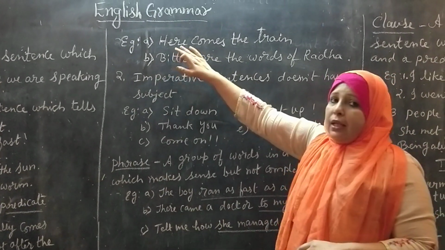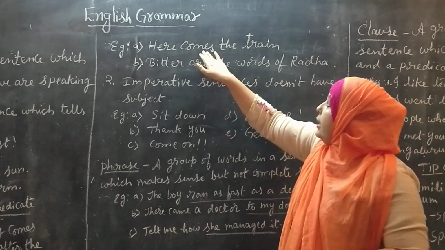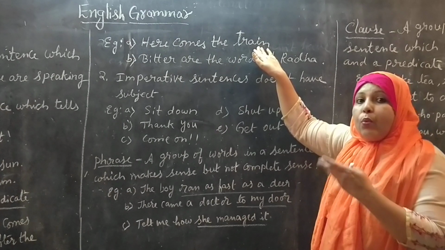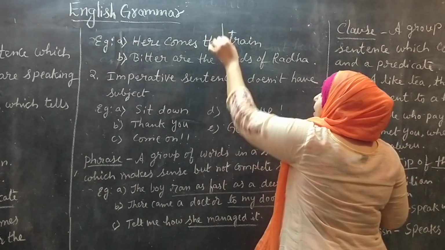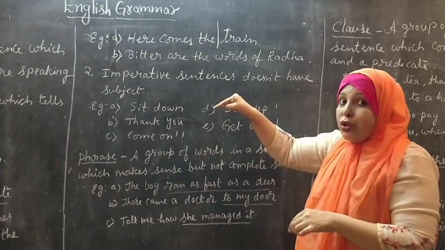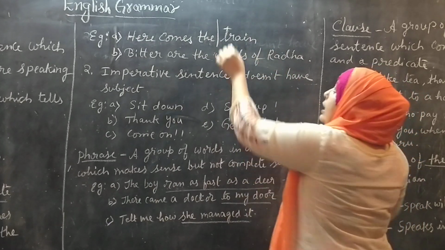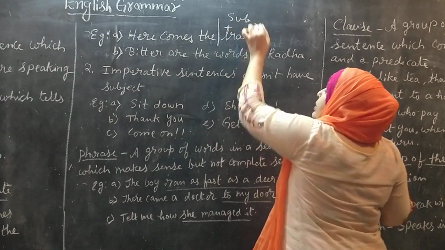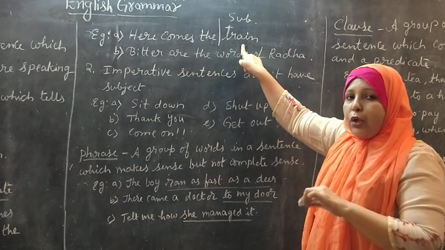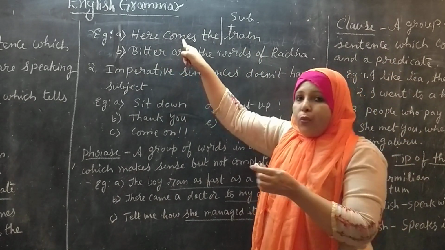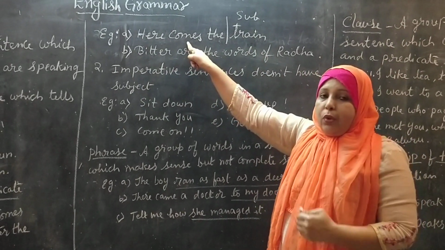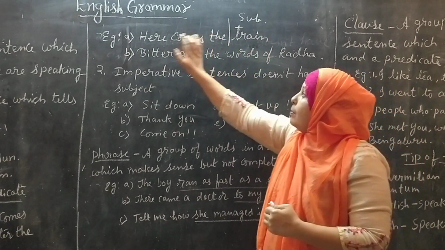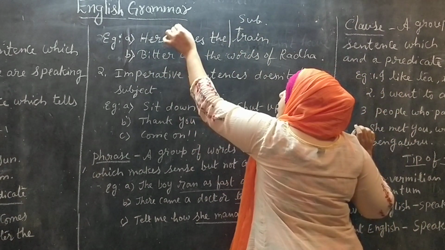Here some examples are given. Here comes the train. What comes? Train. We are talking about the train, so train will become the subject. What are we saying about the train? That it has come. So this part of the sentence will become the predicate.